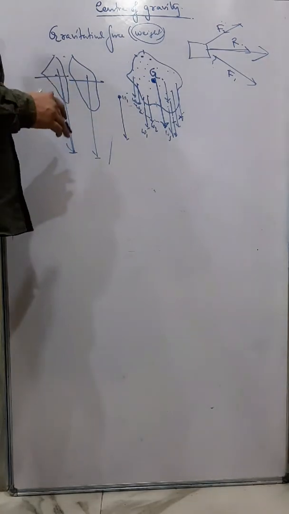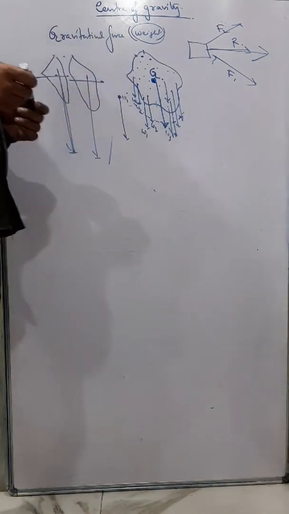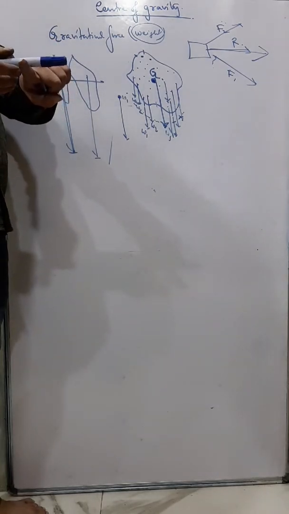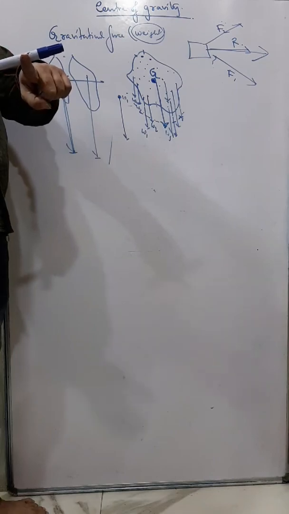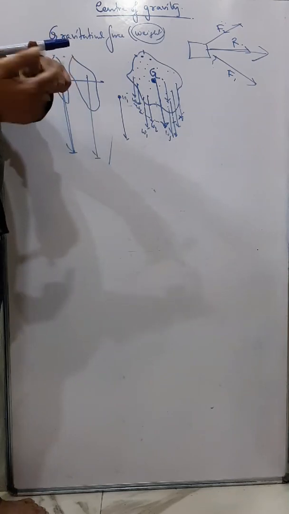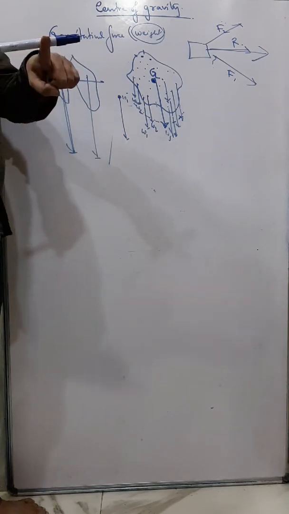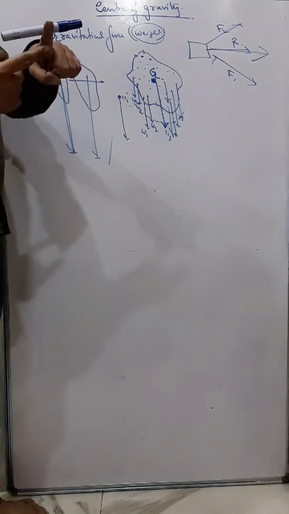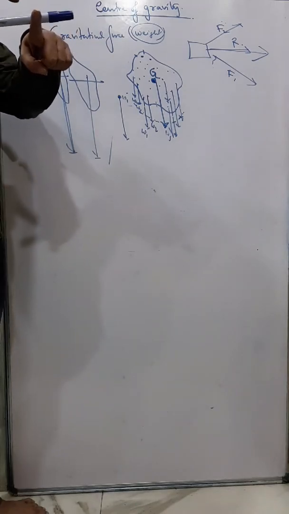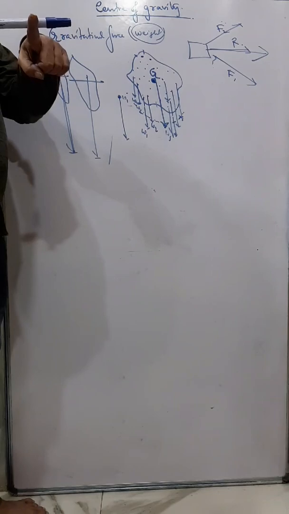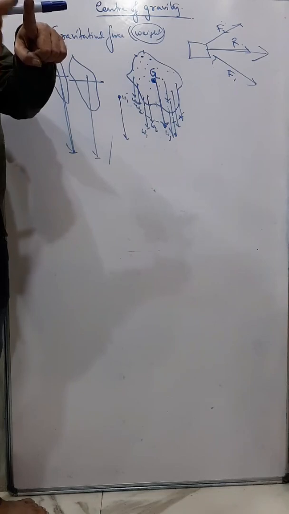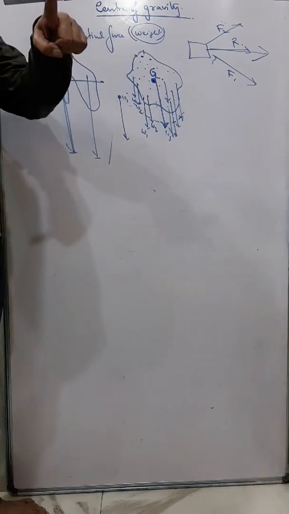And generally the center of gravity is the geometric center of any body. For example, the center of gravity of this pen will be at the center, exactly at the center. So therefore, we can balance it. So that means if the weight of this pen is 10 Newton, that means the earth is attracting this pen with a force of 10 Newton at this point. The resultant gravitational force is acting at this point. And therefore the gravitational force of the pen and the normal reaction of my finger on the pen, they are equal, and therefore it is in equilibrium.